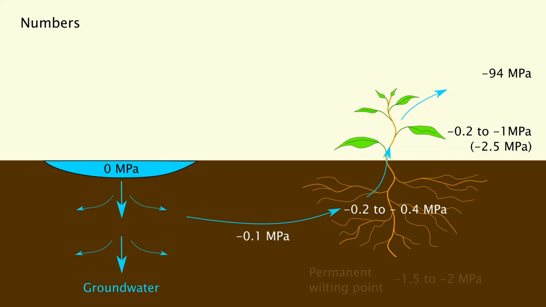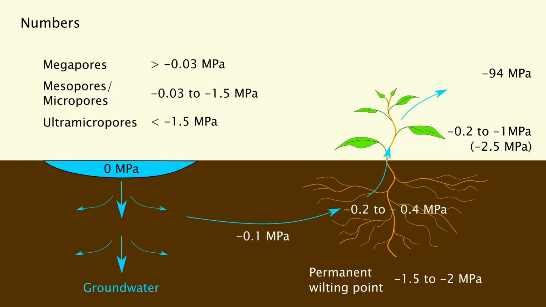The capacity of plants to extract water from the soil ends when the soil reaches a water potential of minus 1.5 or minus 2 megapascals. Then plant roots can no longer extract any water from the soil. The plant simply does not have the possibility to achieve a more negative water potential, and this means the plants will lack water. They will start wilting.